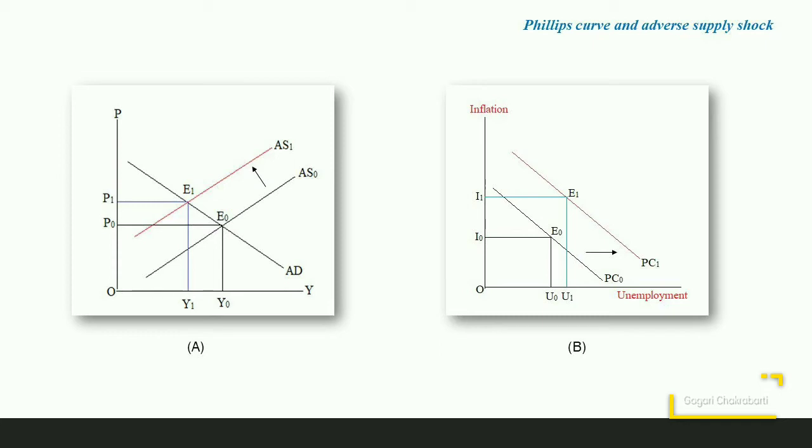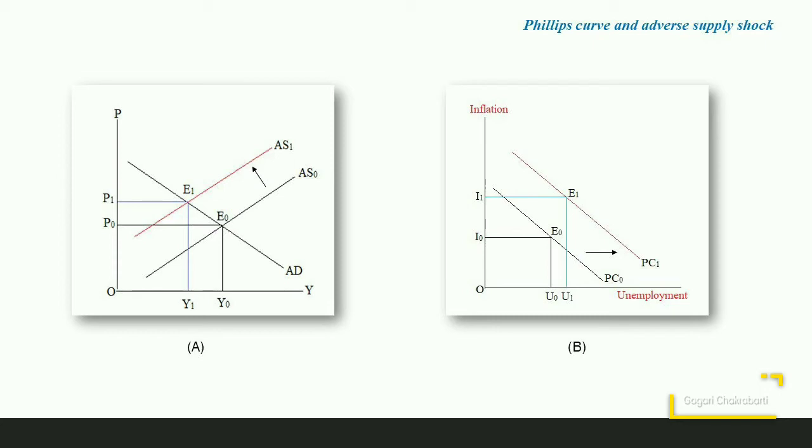Accordingly, we have a short-run Phillips curve which is given by PC0. Initially, the economy is operating at point E0 where unemployment is U0, which is associated with the output level Y0. The inflation level is I0.